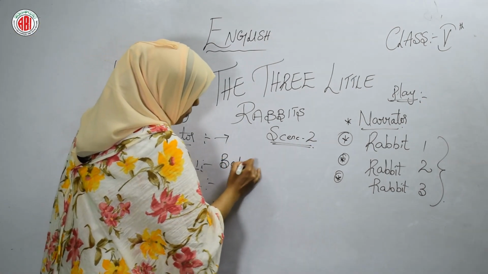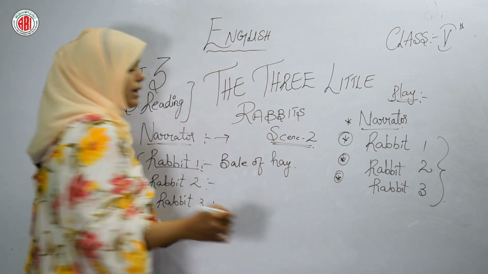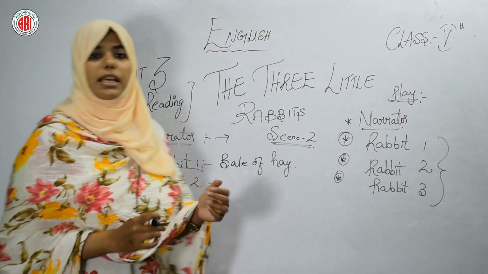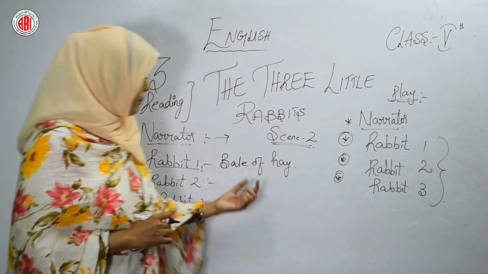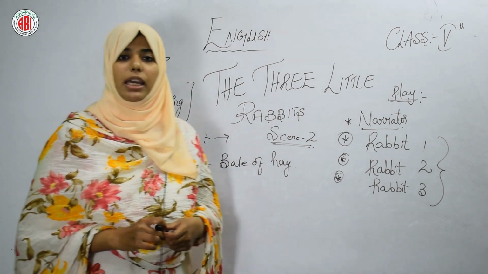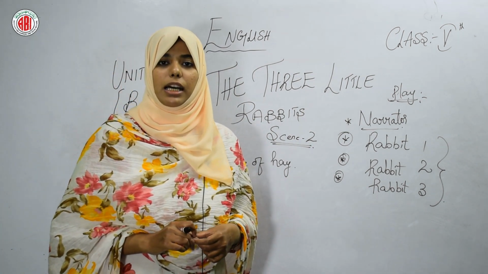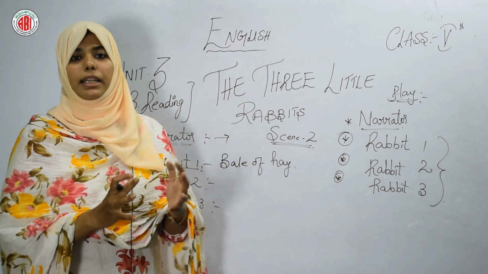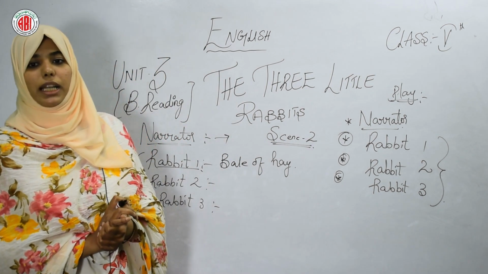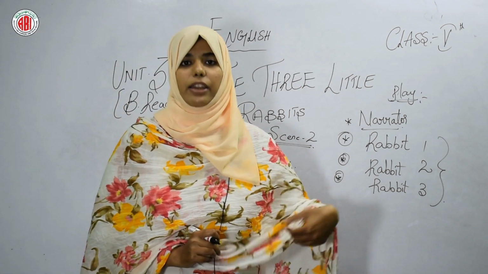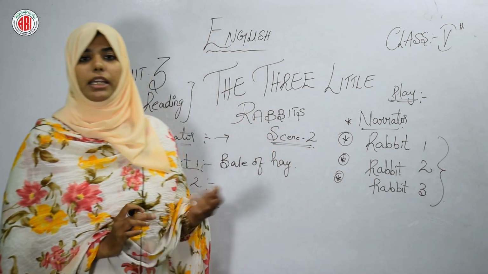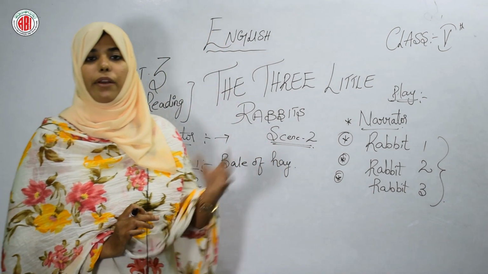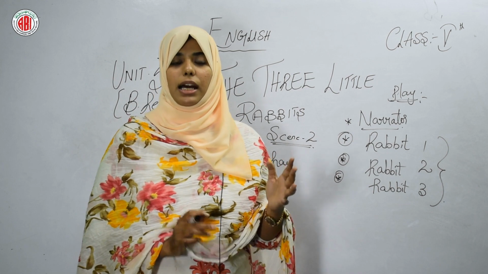Bale of hay. रास्ते में ही उसे एक man मिला, एक इंसान मिला, and he was carrying a bale of hay. What is a bale of hay? Bale of hay is nothing but a सूखी हुई घास का bundle. As you can see in the picture, students, the man is carrying under his arm a bale of hay. In Hindi we will call it dry grass. Okay, सूखी हुई घास का bundle.